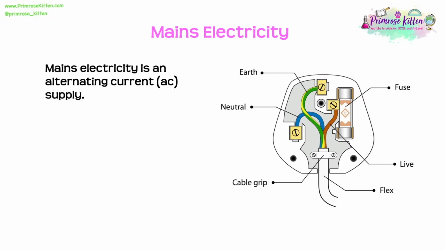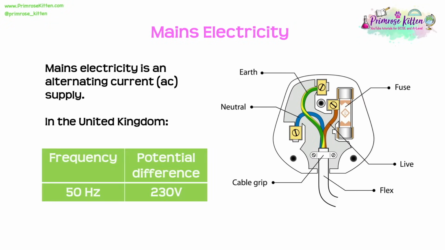Now in a DC supply, the current flows in only one direction, and it's produced by a direct potential difference. At GCSE, we need to know a bit more information about our mains electricity supply. So of course we know it's an alternating current supply, or AC. However, we also need to know that it has a frequency of 50 Hz and a potential difference of 230 volts.